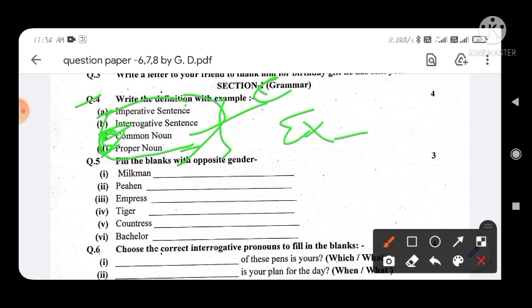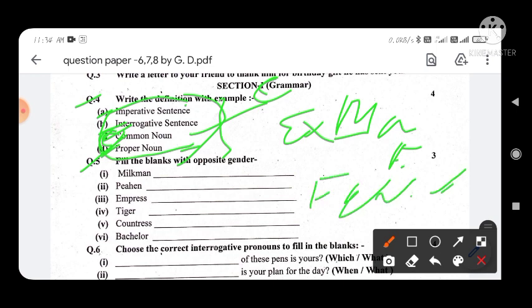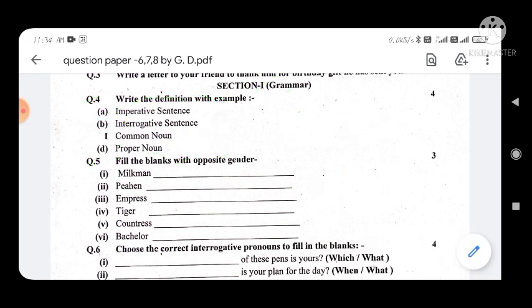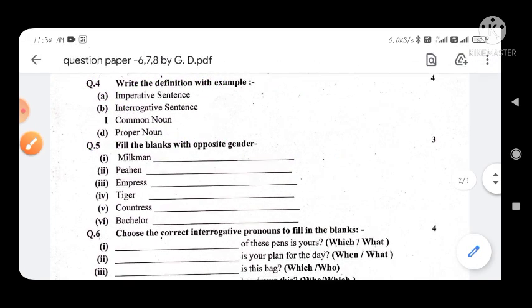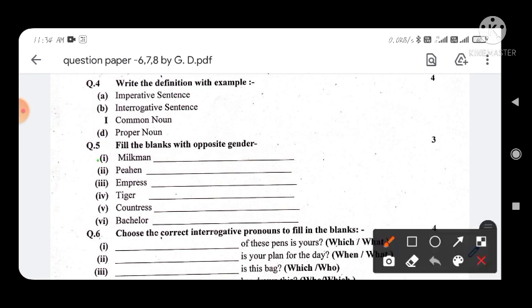Now next is question number 5: fill in the blanks with the opposite gender. You know about the opposite gender. If the word is masculine gender, then its opposite will be feminine, and if the word is feminine, then its opposite will be masculine. You have to see here, milkman.